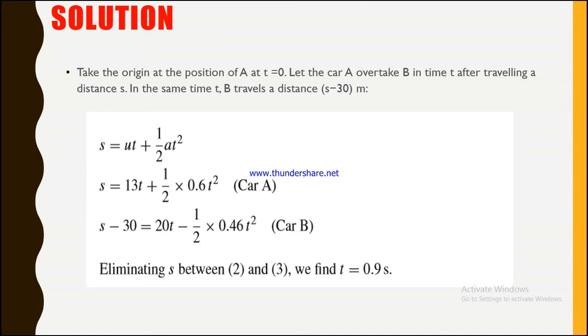For car B, s - 30 equals 20t minus 1/2 times 0.46 t squared. We substitute s - 30 in place of s because that is the distance it travels, and 20 is the initial velocity of car B. The minus sign is there because the deceleration of car B was 0.46 meters per second squared, so replacing acceleration with deceleration means negative 0.46 meters per second squared.